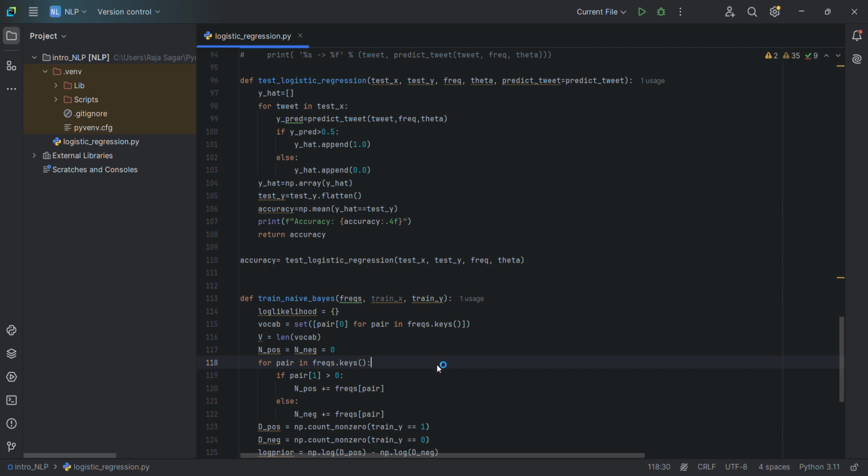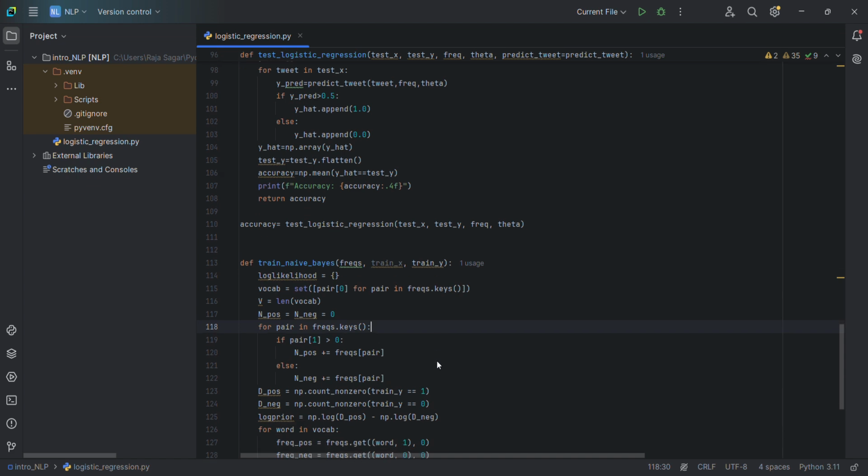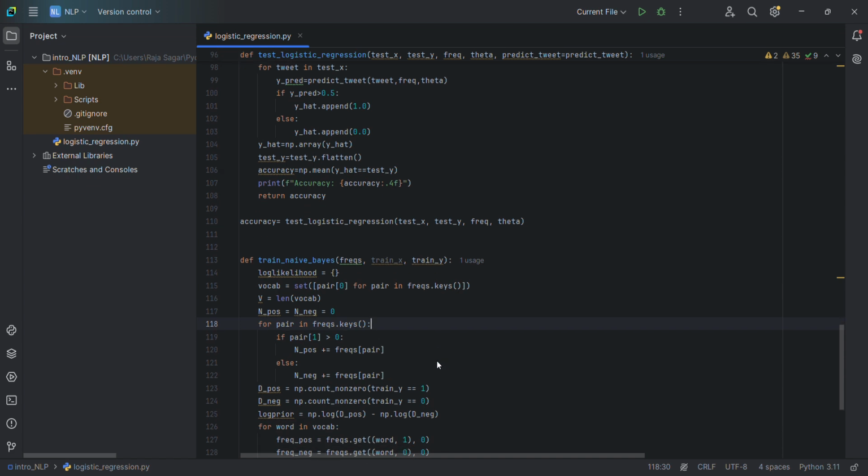So it will show more positivity towards logistic regression than negativity. In naive Bayes, it shows as unbiased.